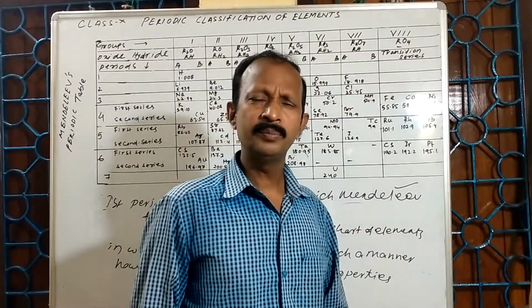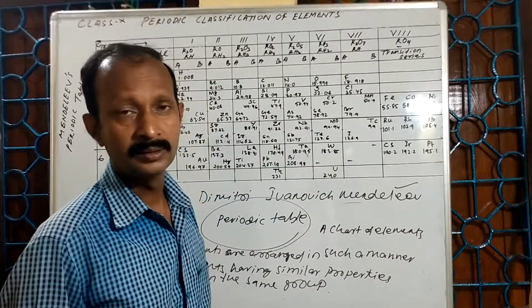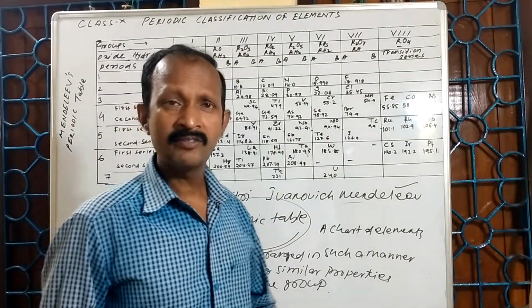Why is it called a table? Because here the elements are mentioned in the tabular form.